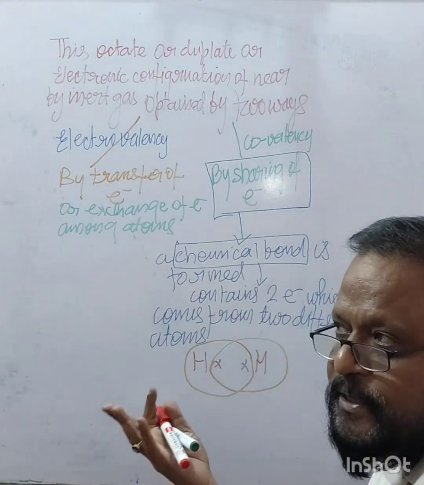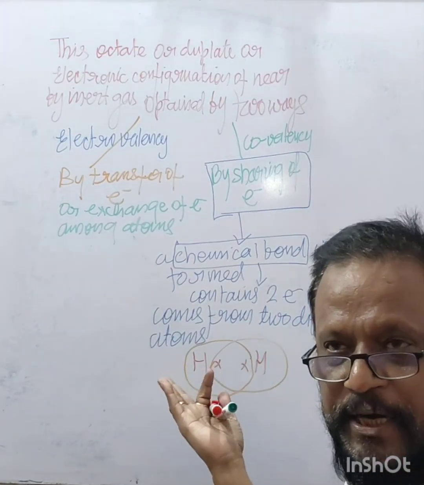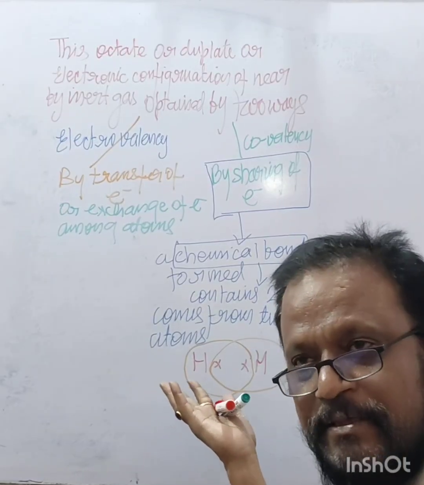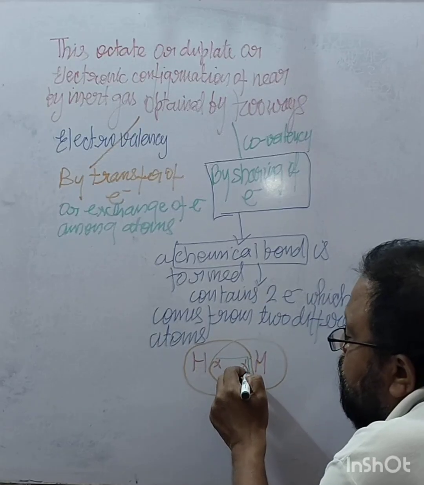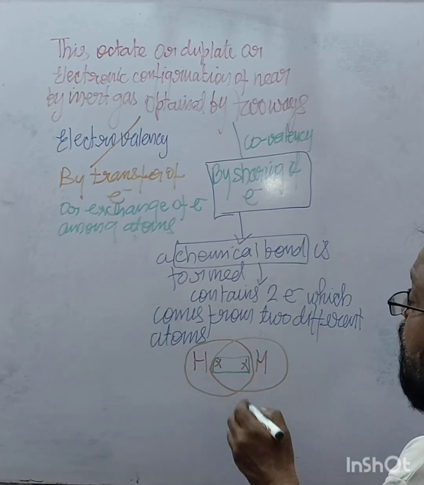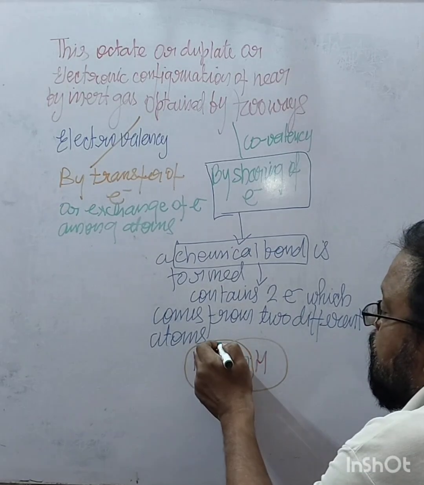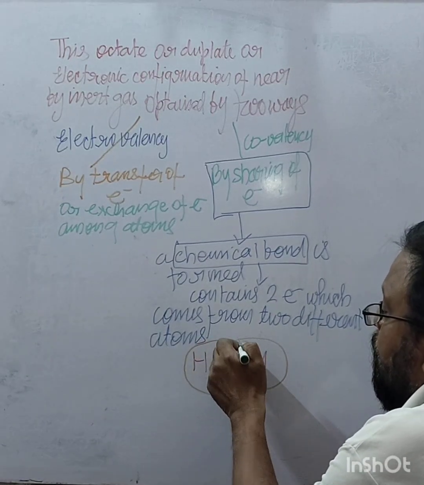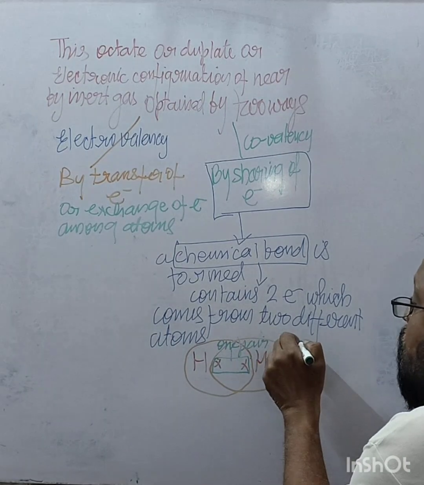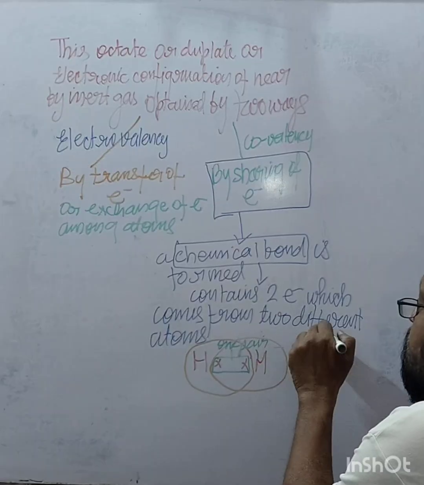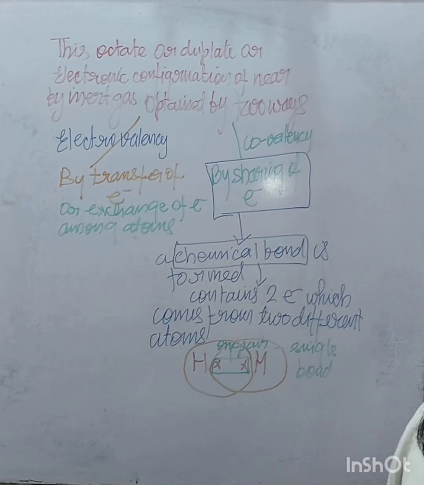Both get the stable condition, and there is one pair of electrons. So this is called a single bond.